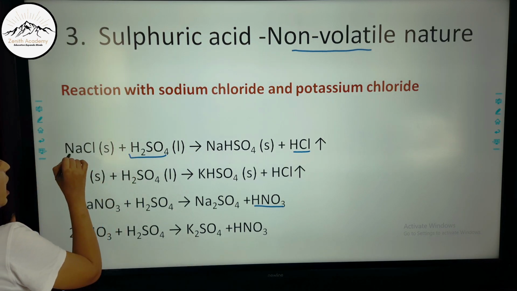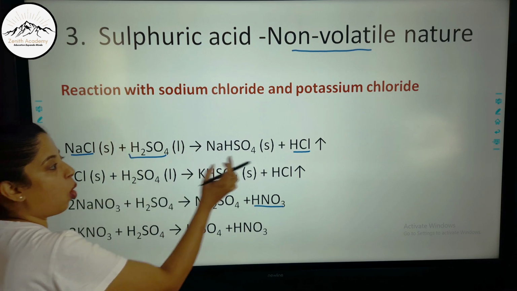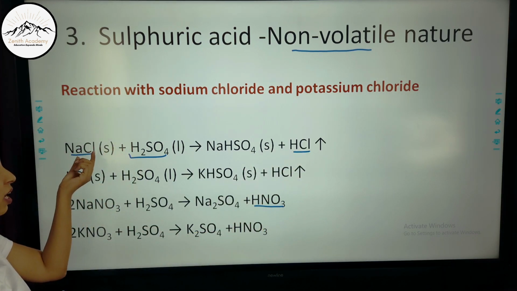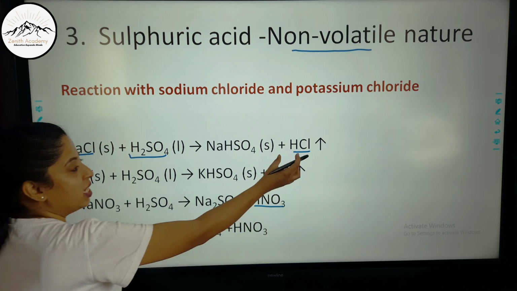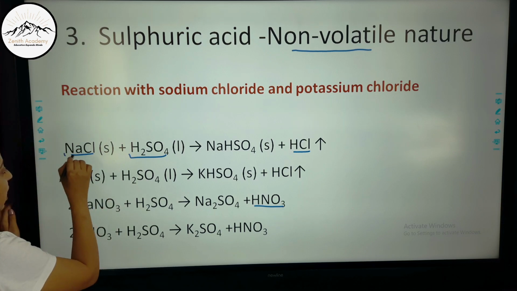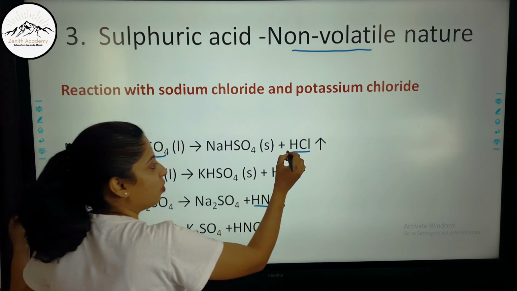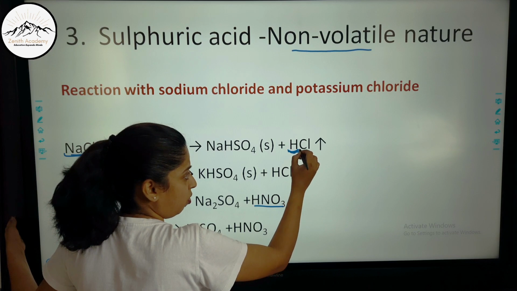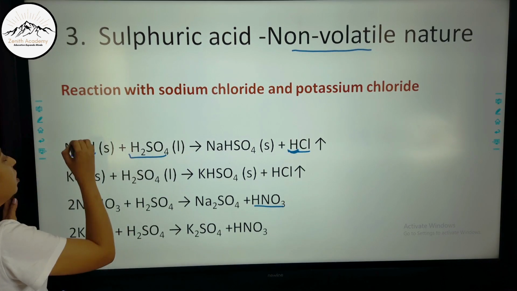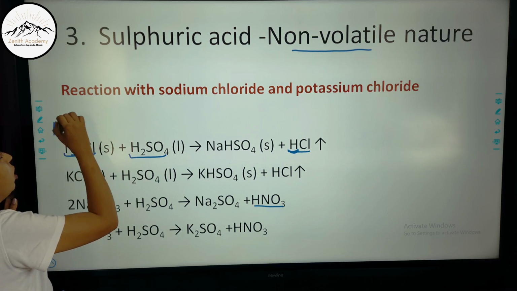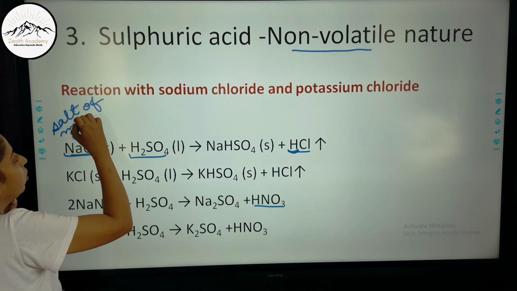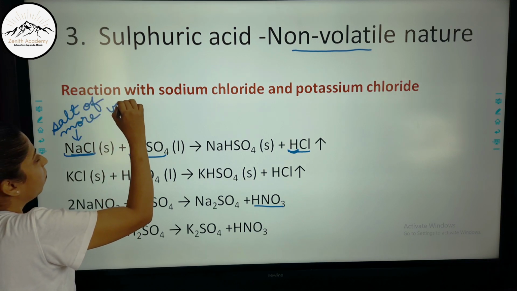Now NaCl is a salt of HCl acid. Why HCl acid? Because the Cl anion is there. In HCl, which anion is there? Cl, chloride. So NaCl is formed by replacing the hydrogen of hydrogen chloride with the metal. So this is the salt of a more volatile acid.